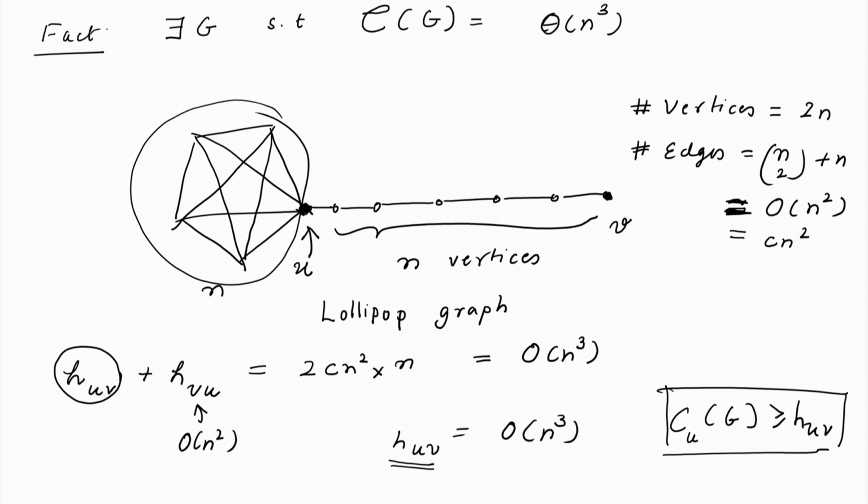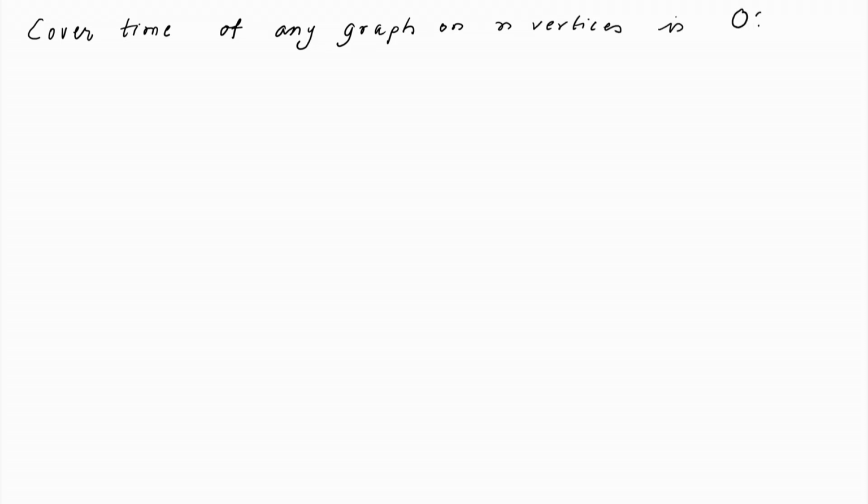What we will show is not just for this graph, we will show that for the general graph, any connected graph on n vertices, its cover time is bounded by n^3. Okay. So, cover time, that is our theorem: the cover time of any graph on n vertices is O(n^3). Okay. The proof is fairly simple.